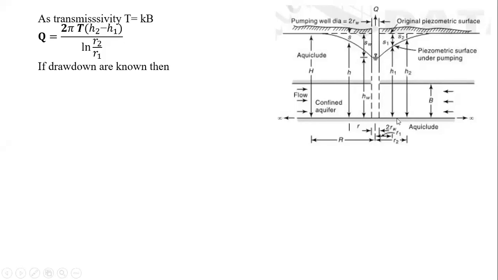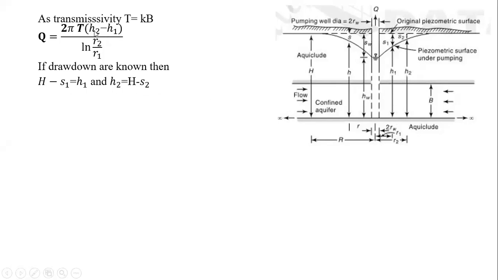Total piezometric head is capital H. So capital H minus S1 is equal to small h1, and small h2 is equal to capital H minus S2.